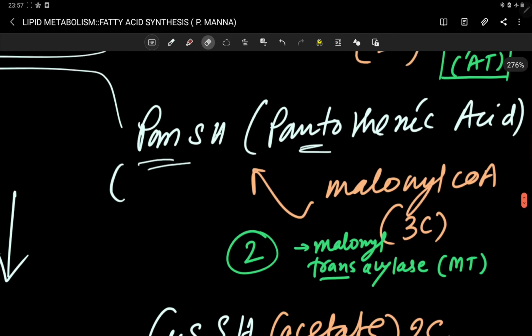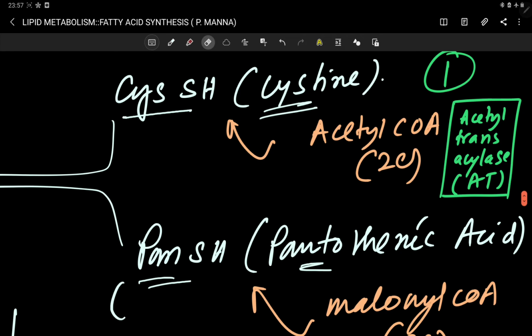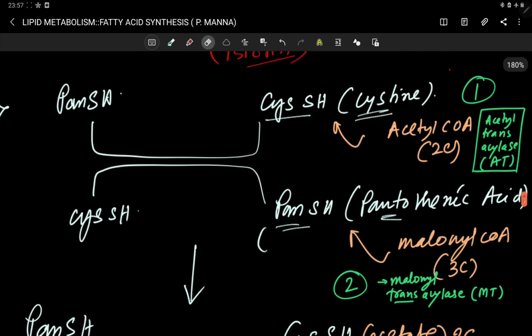With the help of the acetyl transacylase enzyme. Okay, this is the enzyme of domain 1. And at the pan region, your malonyl CoA, 3 carbon malonyl CoA, is attaching with the help of malonyl transacylase enzyme.